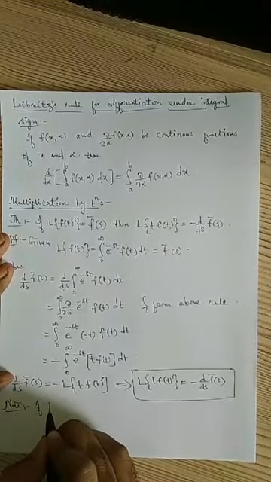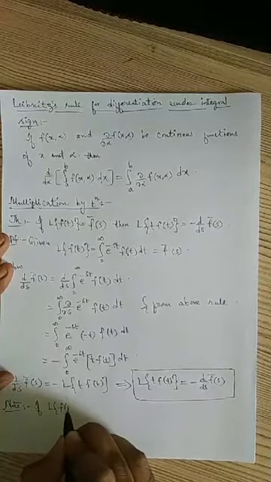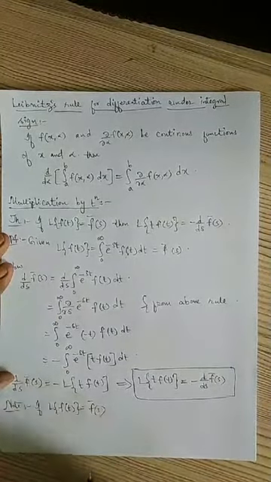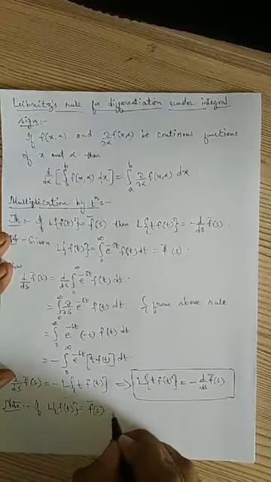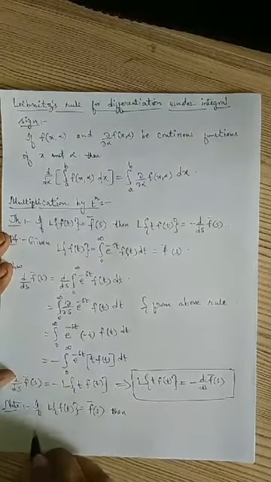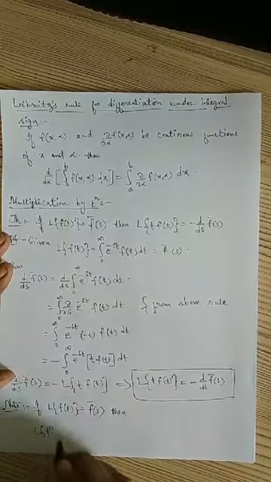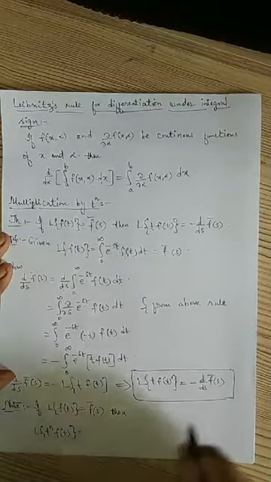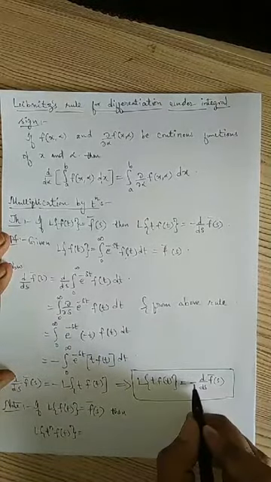If the Laplace transform of f of t equals f bar of s, then the Laplace transform of t power n into f of t, instead of t I will consider t power n. Then what will happen? If only one t is there, I am getting minus 1 and one derivative.